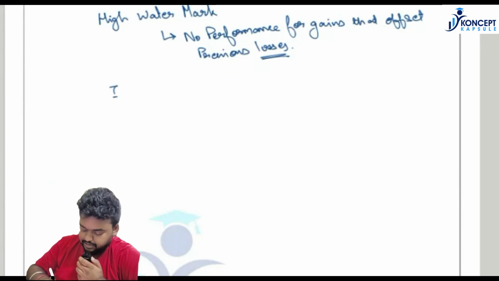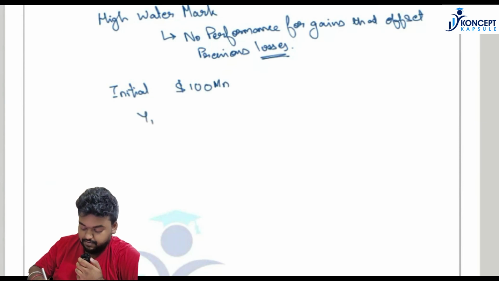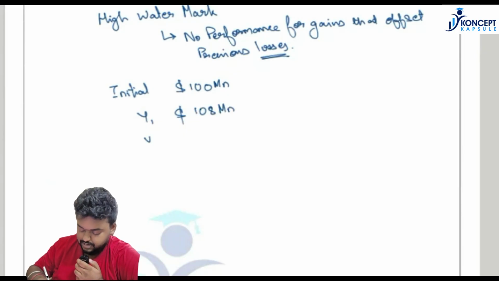Suppose the initial beginning value of an investment was $100 million. Suppose in year one the value of the fund became $108 million. In year two the value of fund became $105 million, and in year three the value of fund became $110 million.